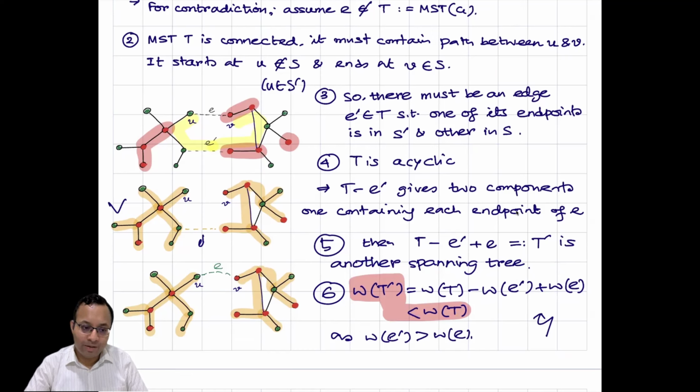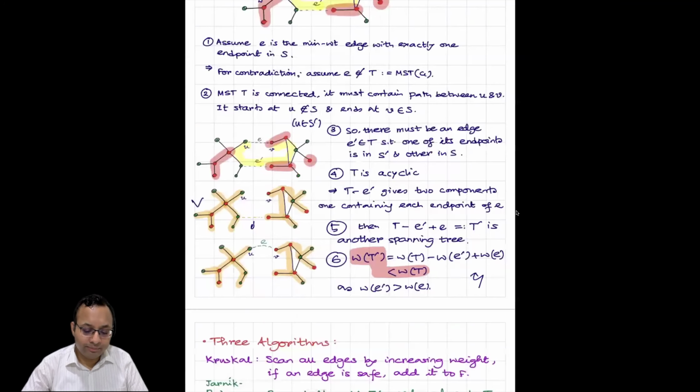So W of E prime is more than W of E. And from that, we get that weight of T is strictly more than W of T prime. So we see that T prime is a spanning tree, and it has cost lower than the minimum spanning tree T, which is a contradiction because then T prime should be the minimum spanning tree and not T. So we arrive at a contradiction, and that proves our lemma.